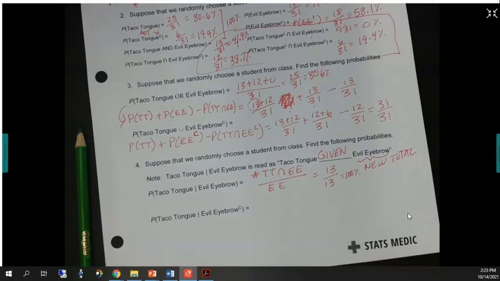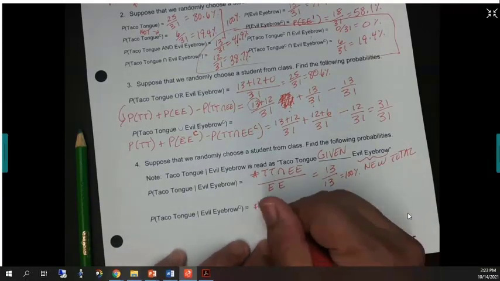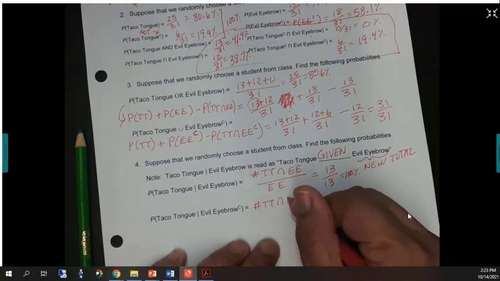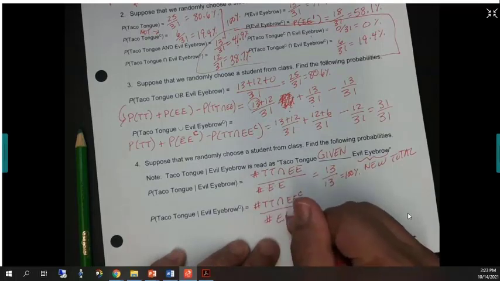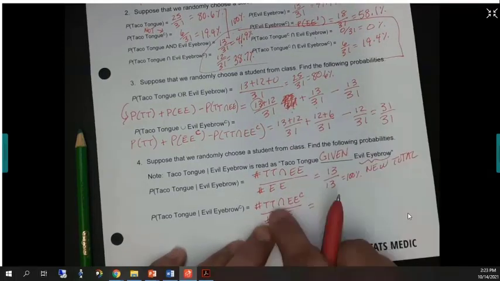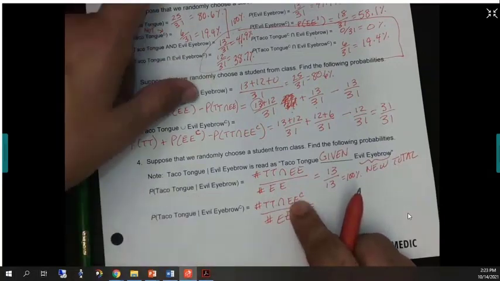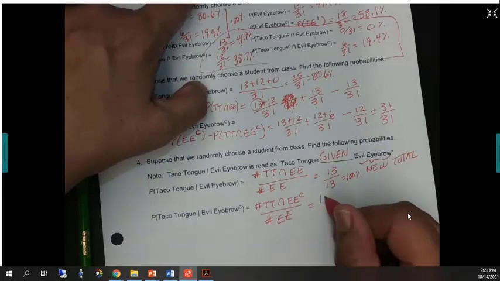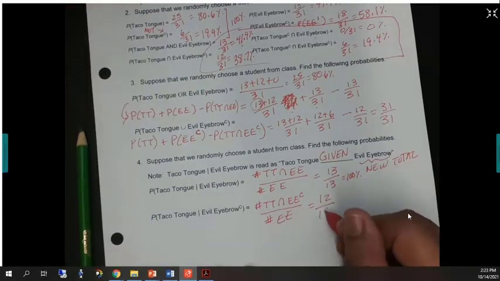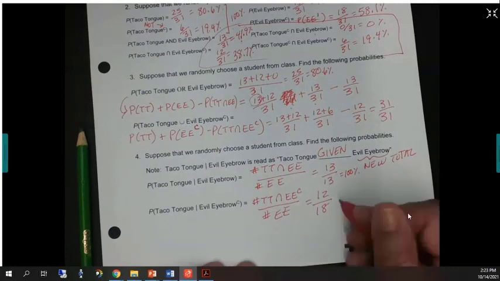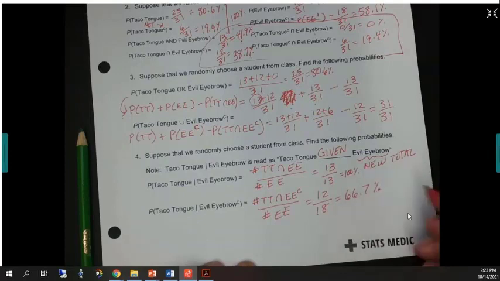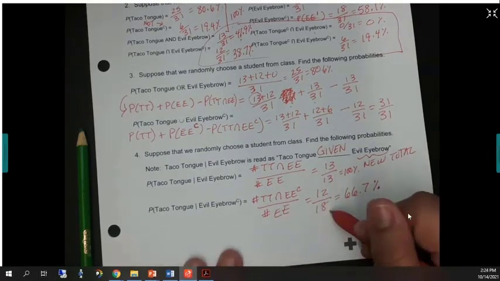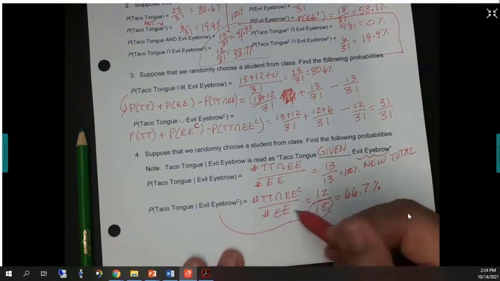All right. Now, this one is taco tongue given not evil eyebrow. And so I'm going to show this to you another way too. So taco tongue and not evil eyebrow was 12, but this one had a bigger total for not evil eyebrow. It was 18. So it's about 66.7%. So the total comes from the given. All right. Total comes from the given.